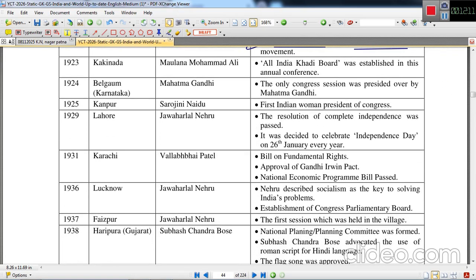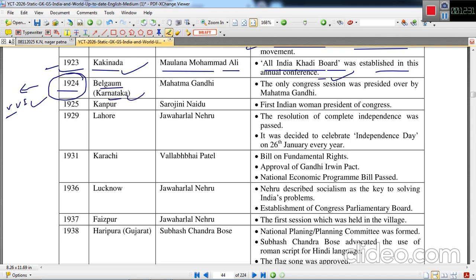The next important session was in Kakinada, which is important because the All India Khadi Board was established in this annual conference. This was headed by Maulana Muhammad Ali. This took place in 1923. Then this is a very, very important session of Belgaum, Karnataka. The only time Mahatma Gandhi presided over any Indian National Congress session was this session, Belgaum. It was the only Congress session presided over by Mahatma Gandhi.